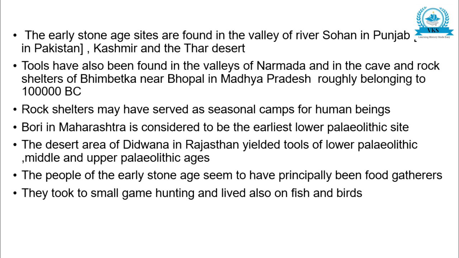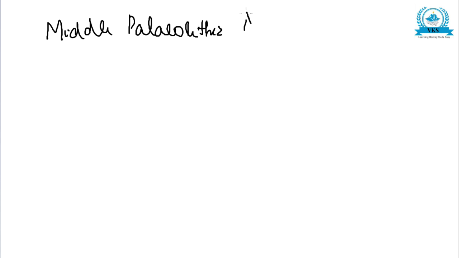Now let us move on to the next topic, that is the Middle Paleolithic or Middle Stone Age. The Middle Stone Age industries are mainly based upon flakes.